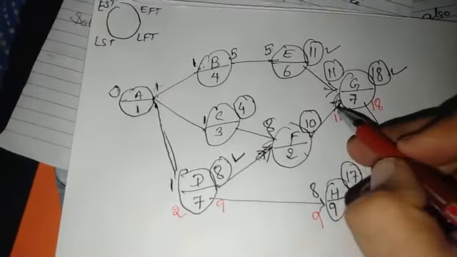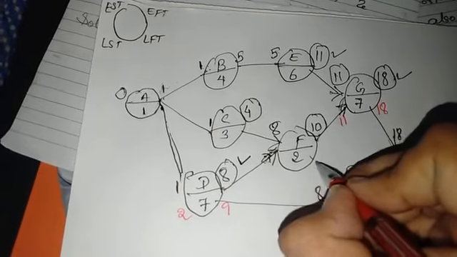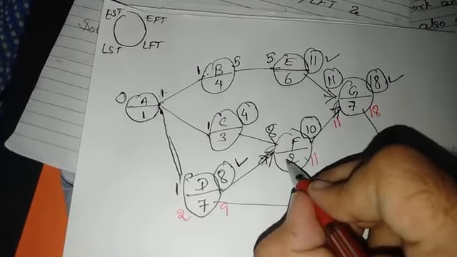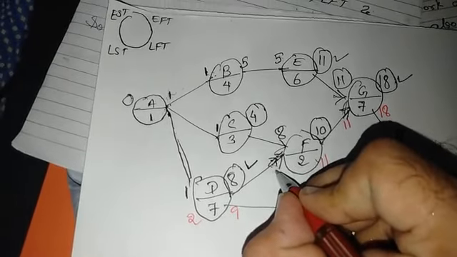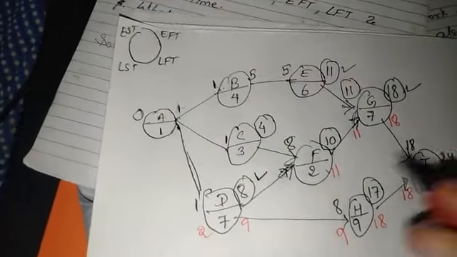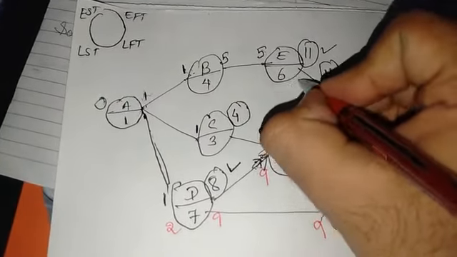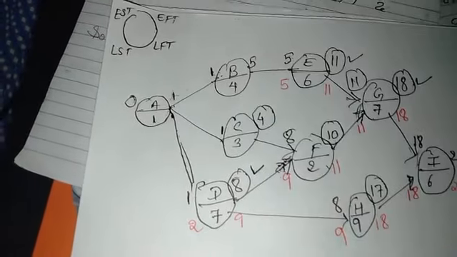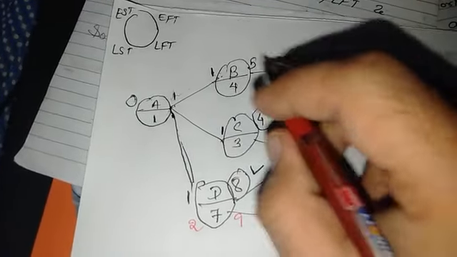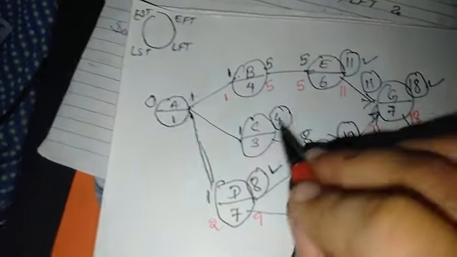The same thing applies here. Here there is 11, so 11 would be passed on here. 11 minus 2 would be 9. Similarly 11 would be here. 11 minus 6 would be 5. Similarly this 5 would be here. So 5 minus 4 would be 1.